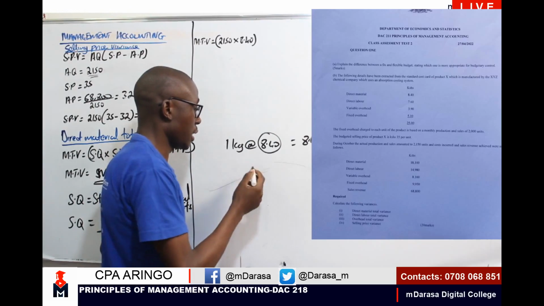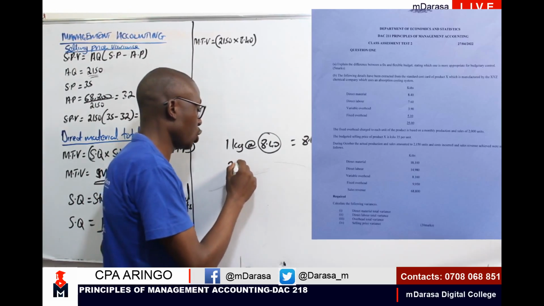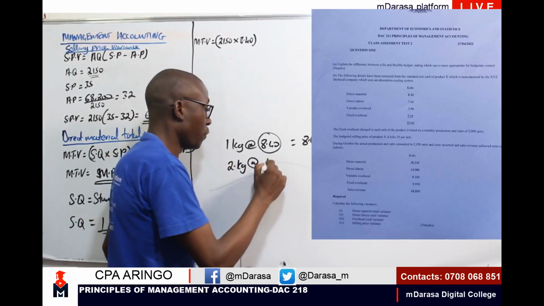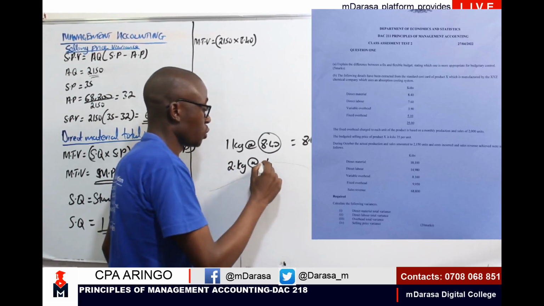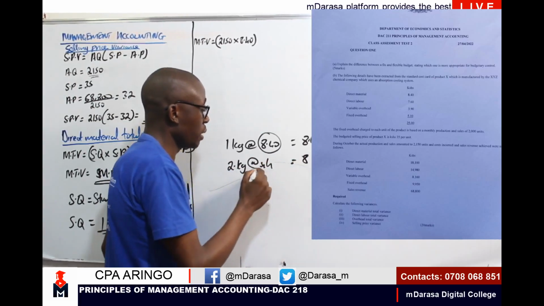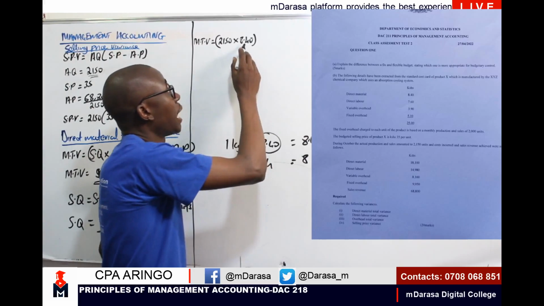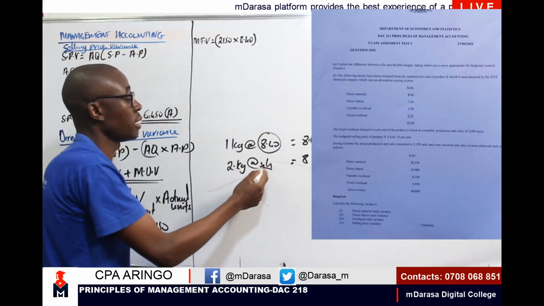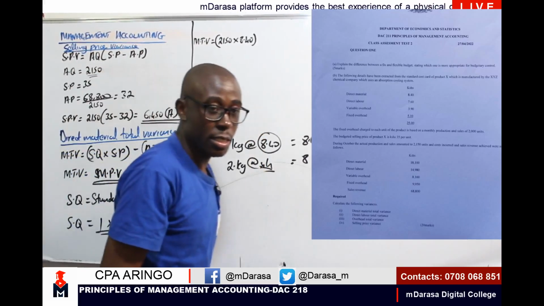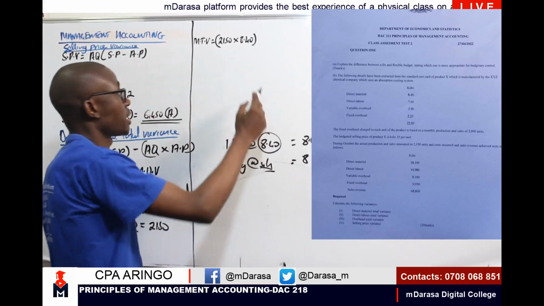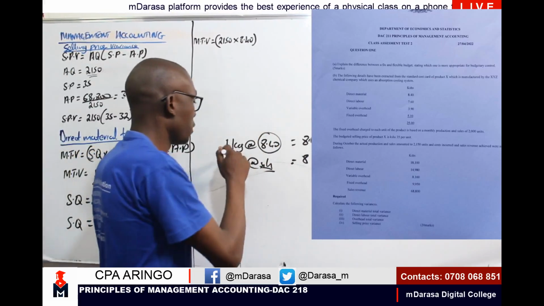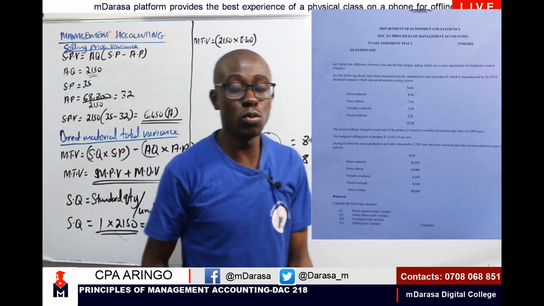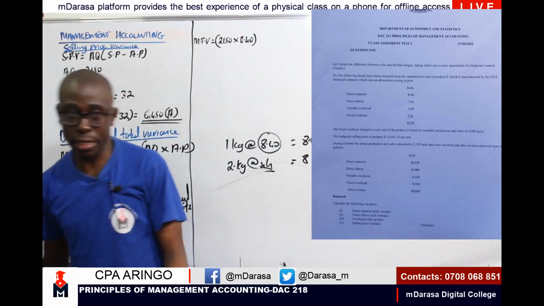If I was given, say, 2 kg at 4 shillings to give us 8, the standard price of our material would have been 4 shillings, right? In this case I'm taking 8.4 because you aren't given these items, and that's why Mwalimu is assuming you're given 1 each.